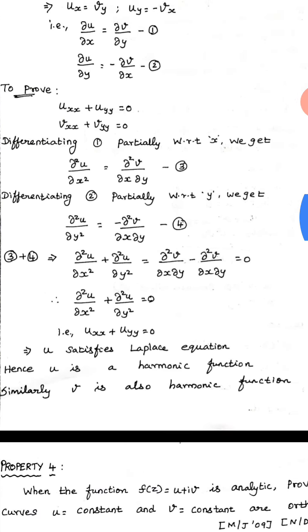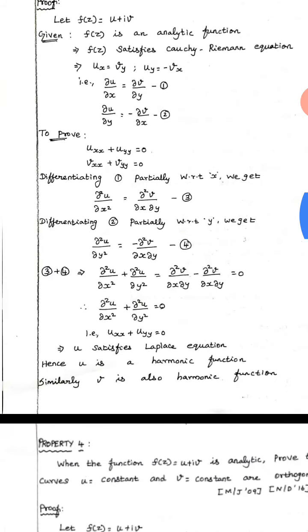Okay, so similarly, you prove for the imaginary part. The imaginary part is V here. So what you are going to prove is Vxx plus Vyy is equal to 0. Okay, do it and submit that as an assignment.